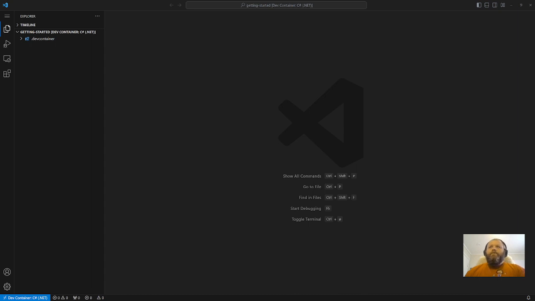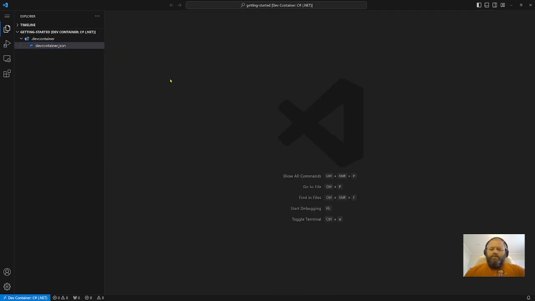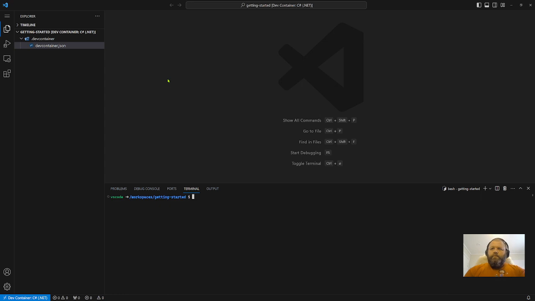So I'm starting out with a totally empty VS Code running in a dev container right now, just to have a totally reproducible output. If you like to use dev containers, this is what you're going to need. You need .NET, .NET 7 in this case. We want Docker available. And just for convenience, I have installed one extension which lets me generate grids. Okay, so let's start a terminal here.